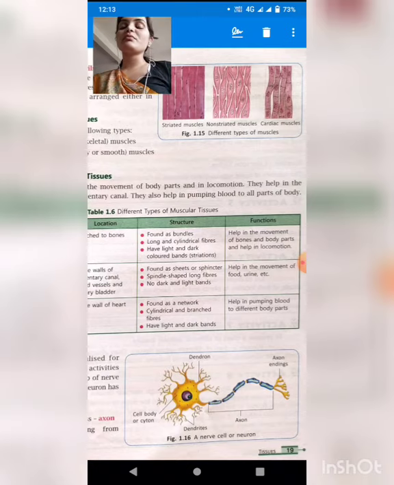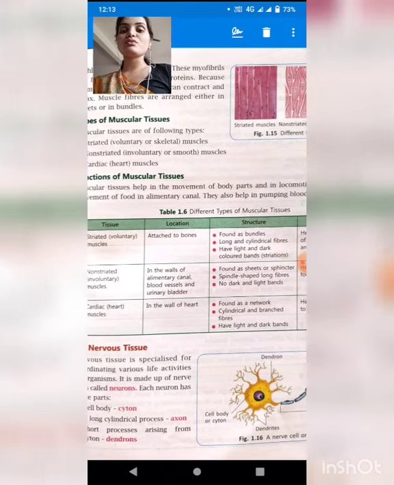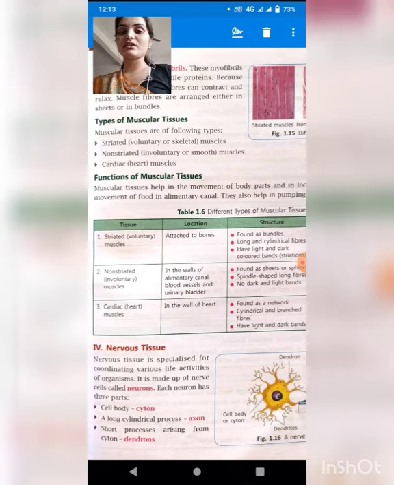So striated muscles are basically hard muscles which are known as voluntary or skeleton muscles, means those muscles which we are able to move with our willpower, means you are able to move your hand with your willpower, you are able to move your leg with your willpower. So striated muscles are those muscles. Now non-striated muscles are smooth muscles, okay, and they are involuntary, means you cannot govern the movement of non-striated muscle.